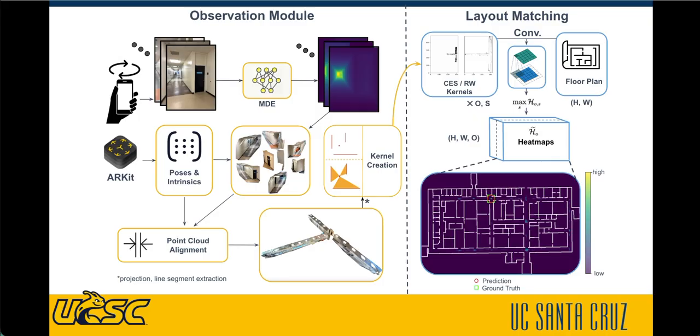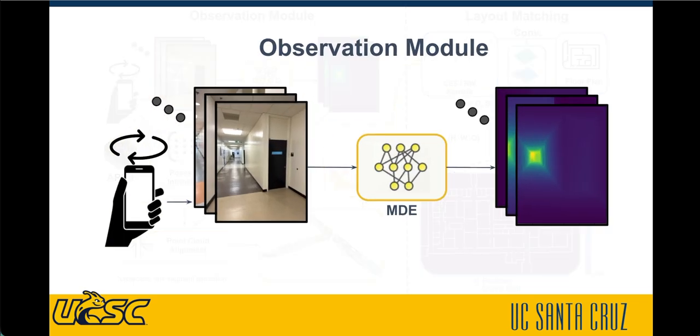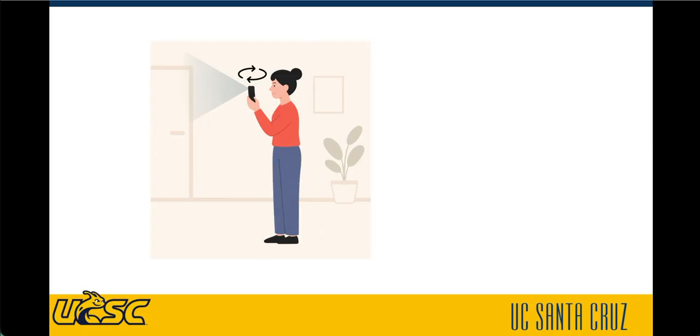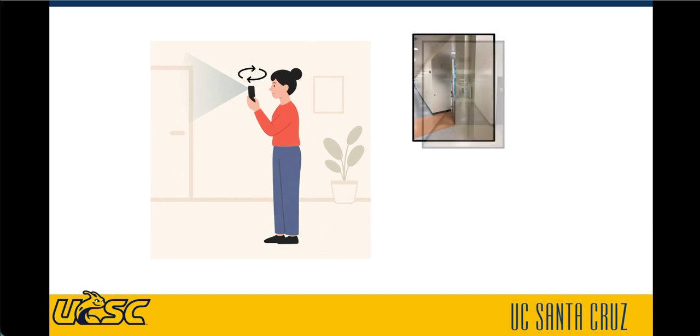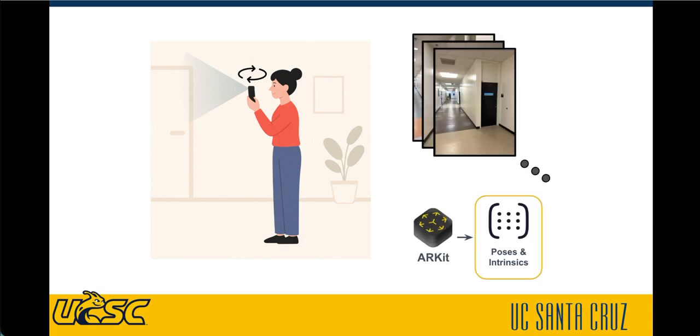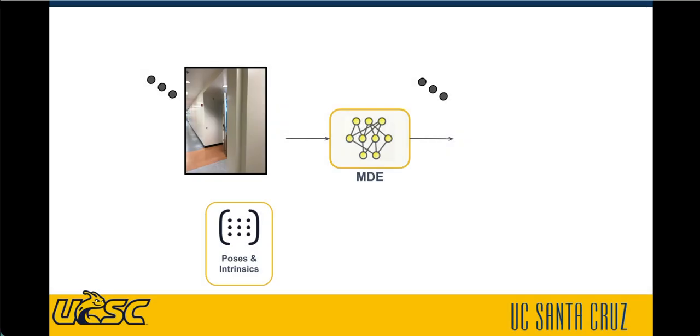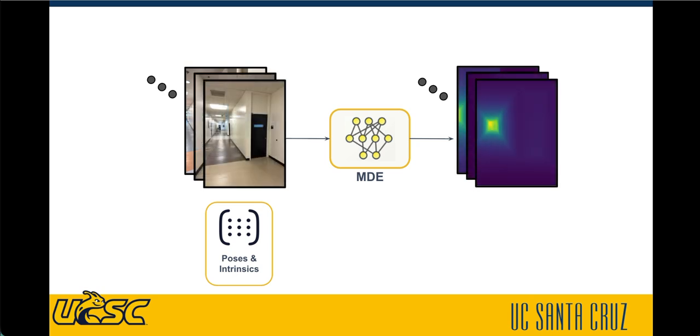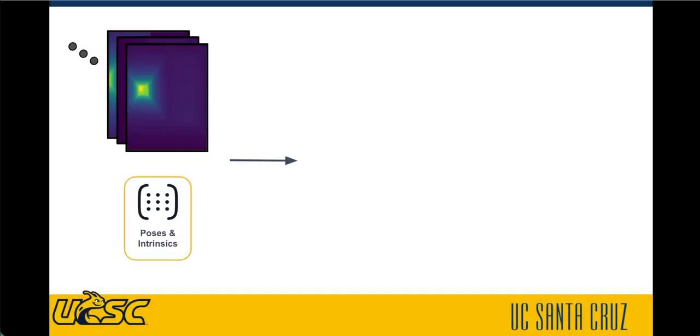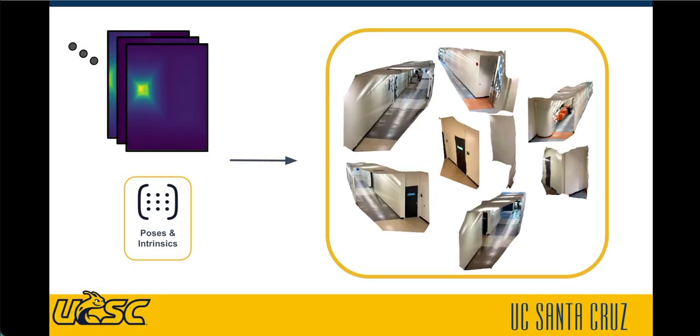The POMS Plus framework consists of an observation module and a layout matching module. In the observation module, the user would first take one or more images with overlaps from a horizontal scan. We also estimate the camera poses and record the intrinsics. A modular depth estimation model then estimates a depth for each of these images. The depth maps would then be back projected into individual point clouds, very much like pieces of puzzles.